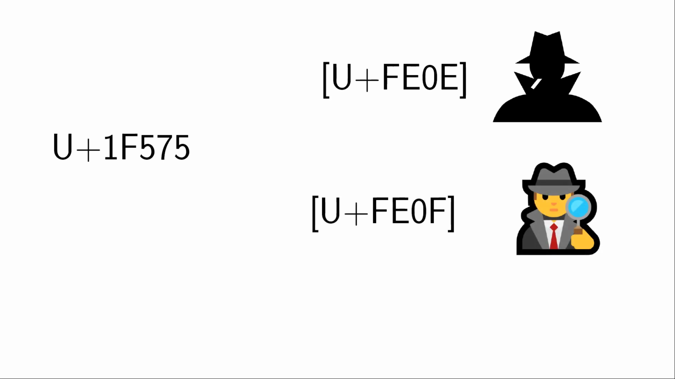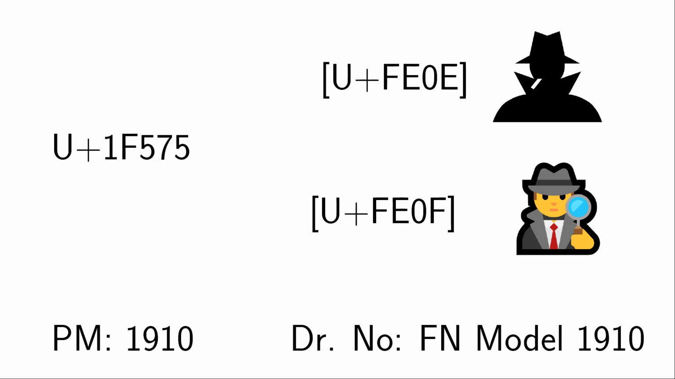By the way, the roots go even deeper. Principia Mathematica was published in 1910, and in the film Dr. No, James Bond uses a Belgian pistol FN model 1910. The connection is obvious. Now we have come to the final part of the story. How does one type this Unicode symbol in AFIL Studio without going crazy?